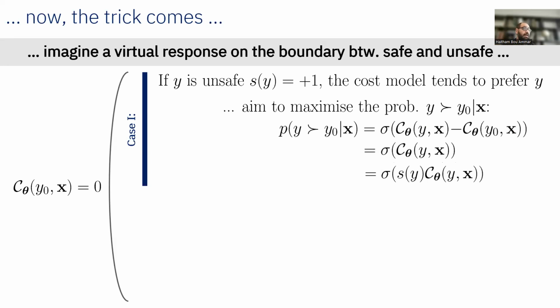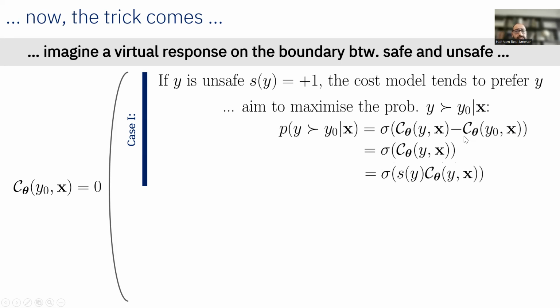Now we have two cases. The first case is that if the response y is unsafe, meaning that s of y is equal to +1, then the cost model needs to prefer y over y0. We want a model that prefers that, so we can later on shield against it. So the idea is that we would like to maximize the probability of y being better than y0 given x. What is that probability? It's just sigma of c theta of y, x minus c theta of y0, x.